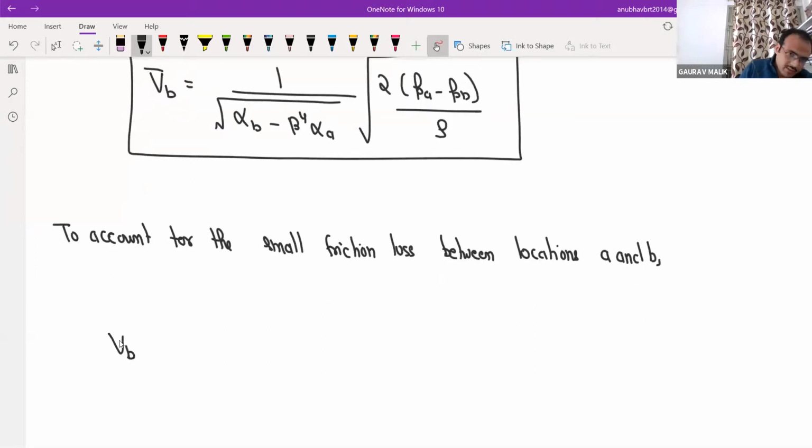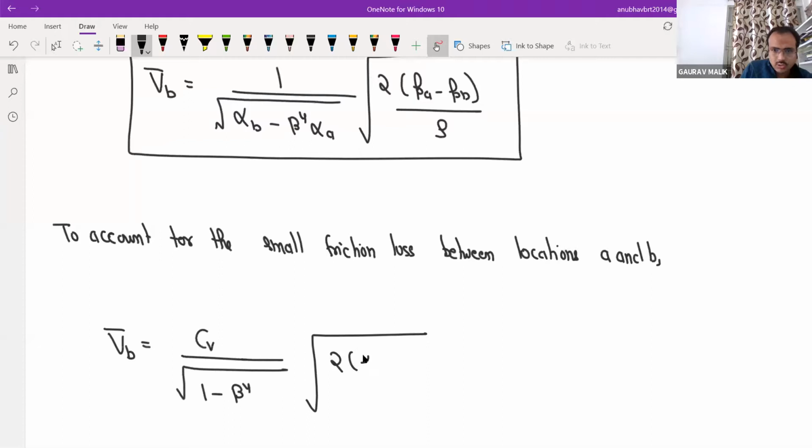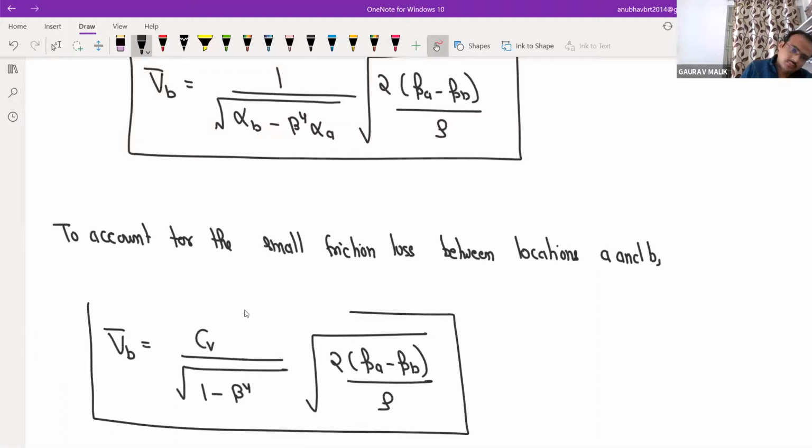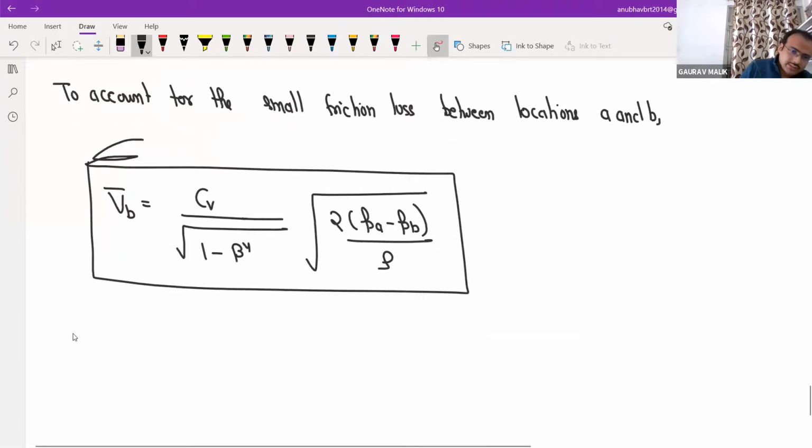So VB bar is equal to CV, and assume alpha is approximately 1, divided by square root of 1 minus beta to the power 4, into square root of 2 into (PA minus PB) divided by rho. So the CV is called the Venturi coefficient.